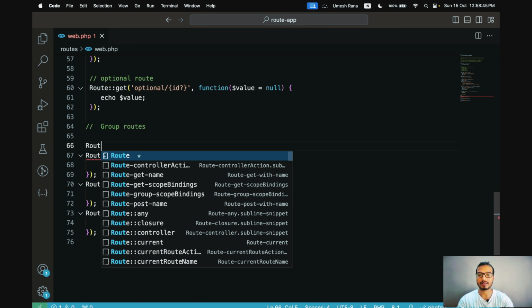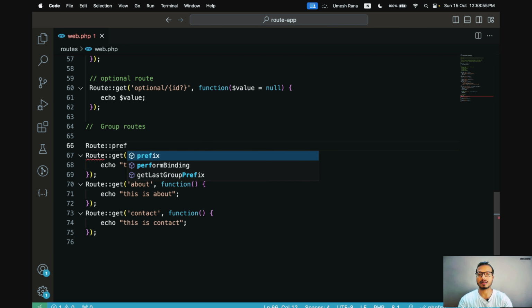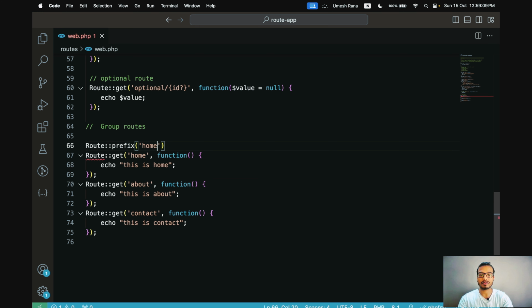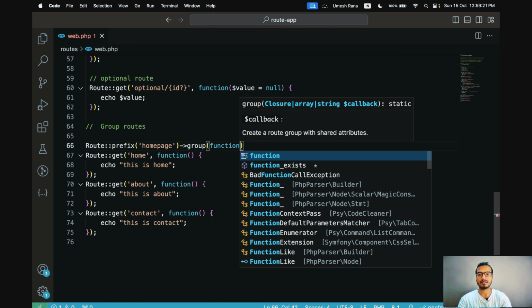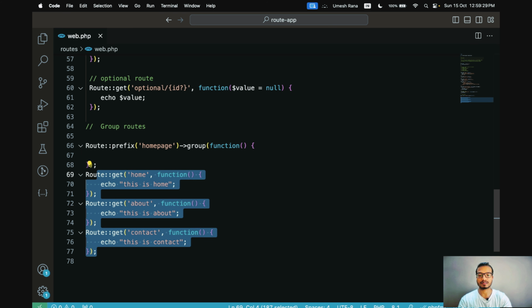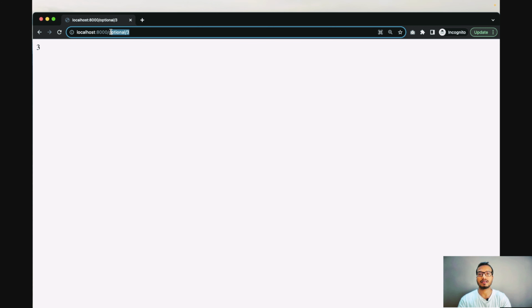So let's see how we can achieve this. So now I want to put one prefix before these 3 routes. So I will just write route prefix, and inside this I will give a name to this prefix. Like if I want to create these routes only for home page, so what I can do, I can just put homepage and I will create a group and then a function, right? And inside this, I will just move these 3 routes inside that. That's it.